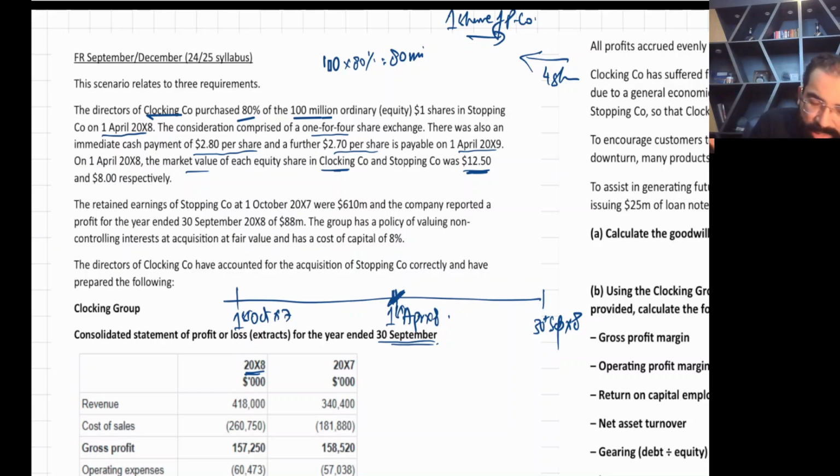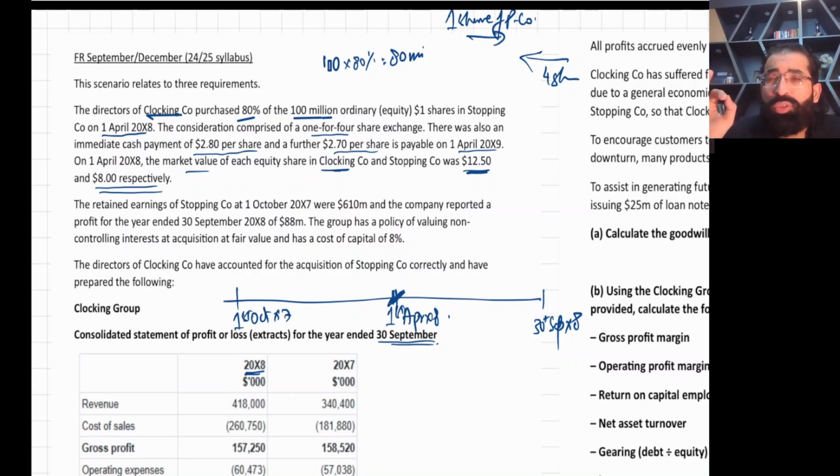Okay. And then they have also given you the share price of the subsidiary. Now the question is, why have they given you the share price of the subsidiary? Because we need to calculate the fair value of NCI. You already know, you have done the questions.